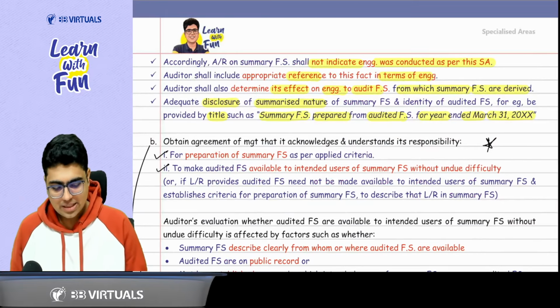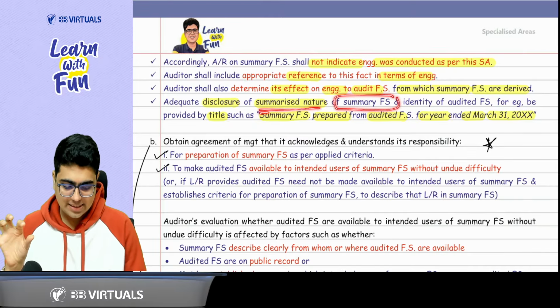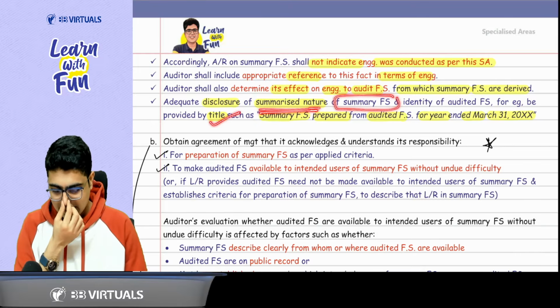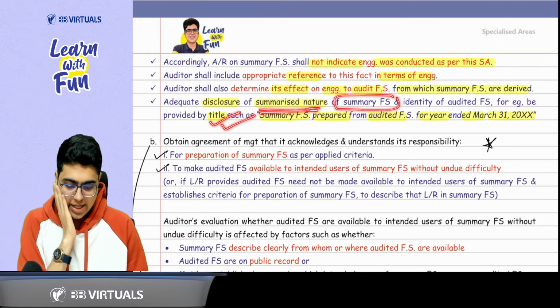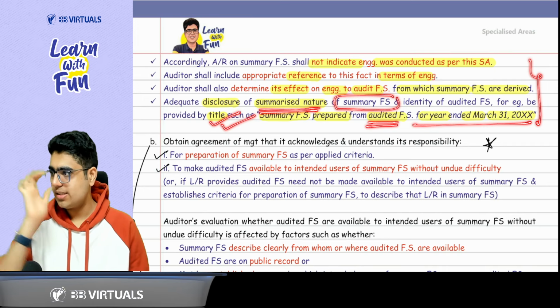Last, just remember one thing, that whenever summary financial statements are there, they should disclose the summarized nature. So it should be like summary balance sheet, summary P&L. Got it? And write that they are prepared from the audited financial statement. Again, basic things, you can just read them.